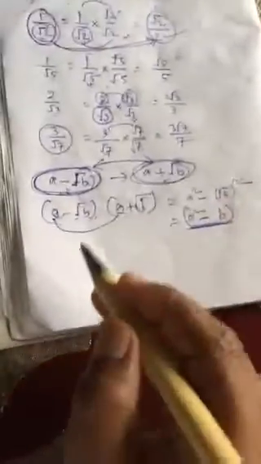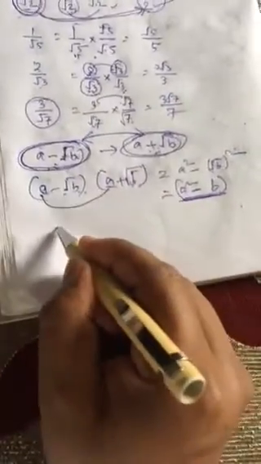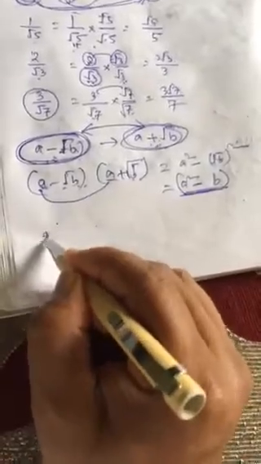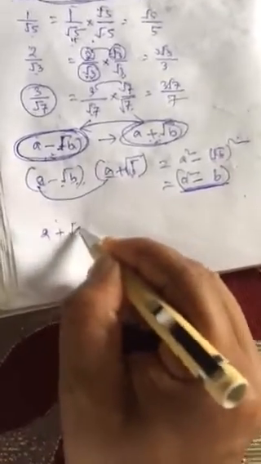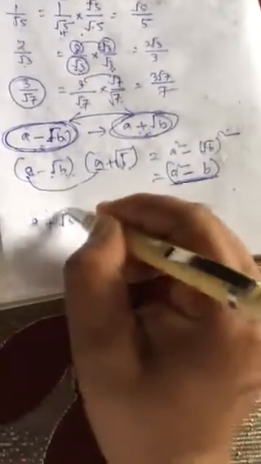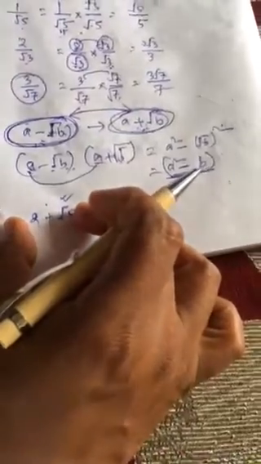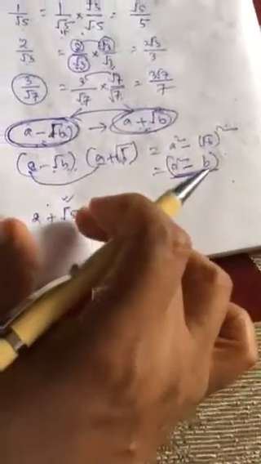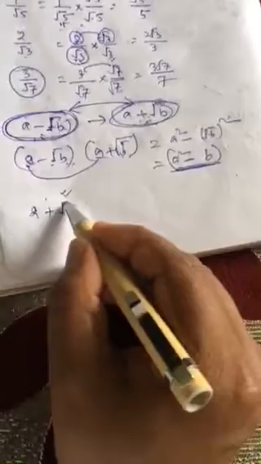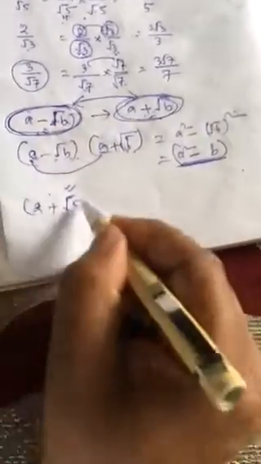Okay, I just want to elaborate the same topic with an example. Like here, 2 plus root 5. Suppose it is here. If you have to remove root 5, means if you have to change this into rational, it is an irrational number. Root 5 is here, so the whole is an irrational number.